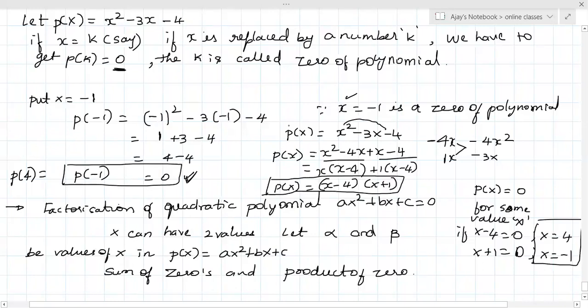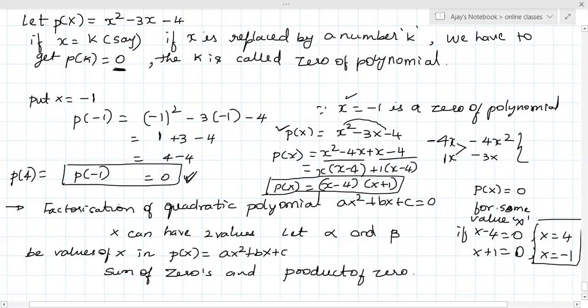If any polynomial P of x is given, what I have to do is factorize it. I have factorized and got x minus 4 and x plus 1, and they are saying that you have to find the zeros of the polynomial. Zeros of polynomial means you have to substitute the value of variable x such that P of x should be 0.